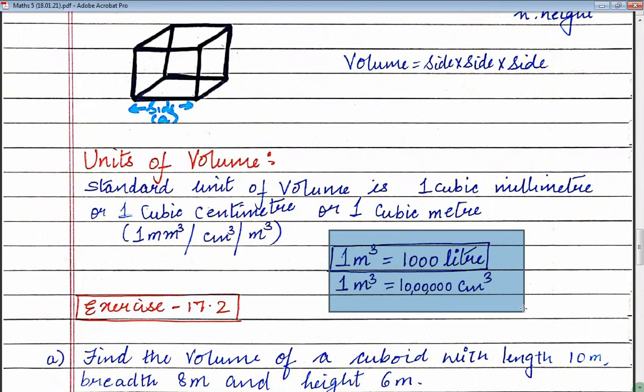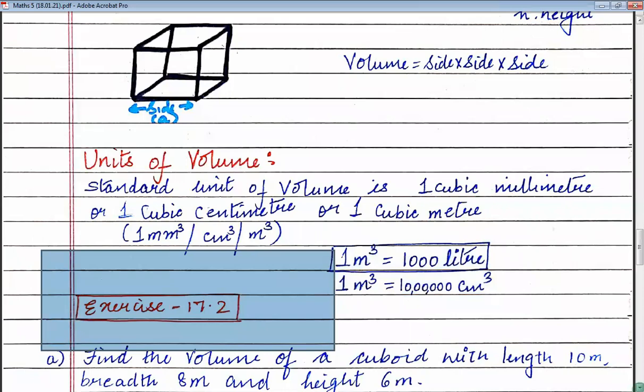So if you want to convert meter cube into liters, you have to multiply with 1000. And if you want to convert meter cube into centimeter cube, then you have to multiply the given volume with 10 lakh. Okay, so remember the formula as well as the units. Now, children, we will discuss a few questions from your book exercise, that is exercise 17.2. So now let us start.